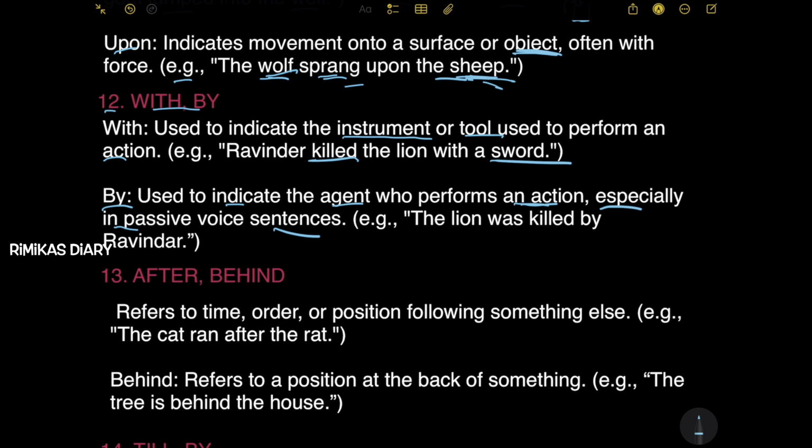So here, by is used. Ravinder is the agent that performs the action, which is killing the lion, and it's in the passive voice. So by is also used here.